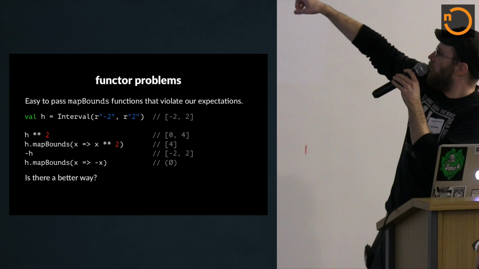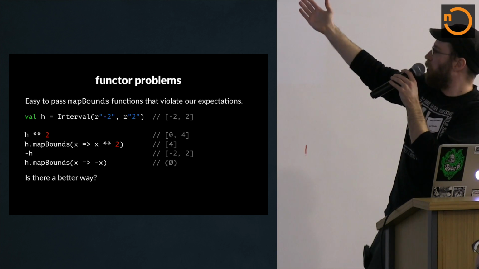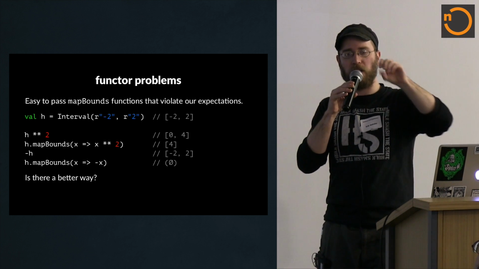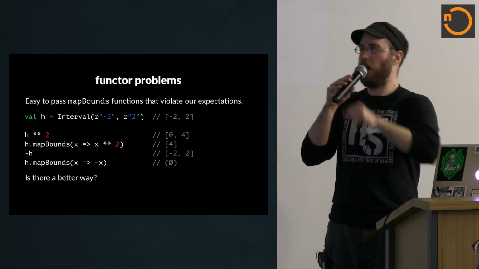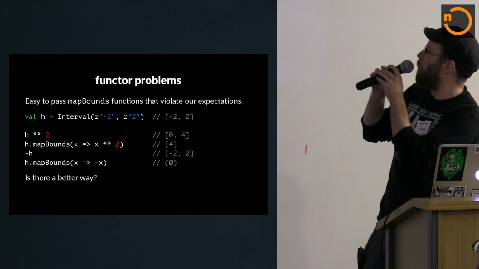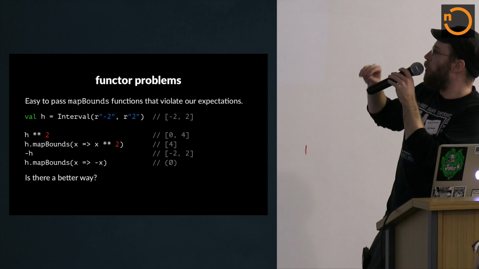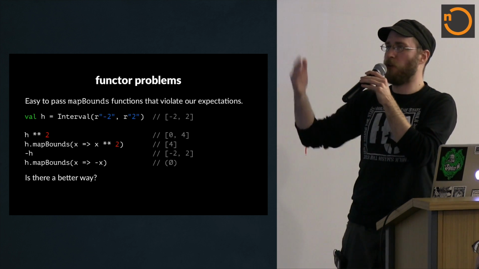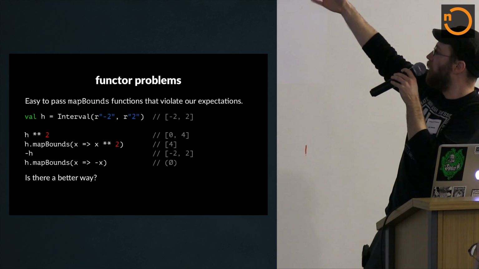Because as you can see, all these functions that you might wish you could just use mapBounds for actually return very different intervals. The reason is that you can't just consider the endpoints when you're doing intervals. You really have to consider the zero and how the signs are affected and whether things are getting reversed or not. Just to look at the first example, when we square this interval from -2 to 2, you and I can say that if you square -2, you get 4. If you square 2, you get 4. But if you square 0, you get 0. So 0 is clearly at least as low as 0. And so it turns out that 0 to 4 is the correct interval for that.